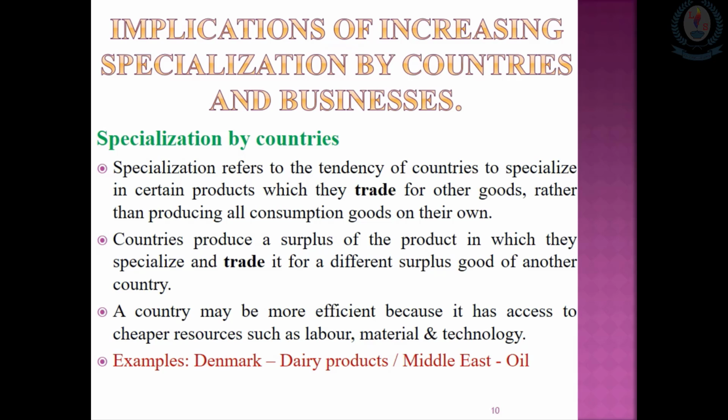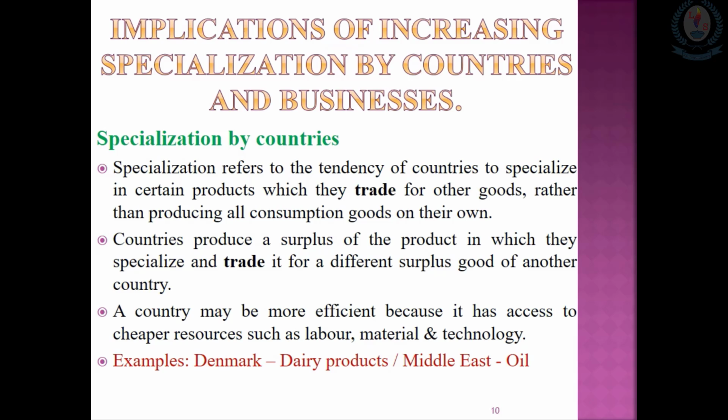Implications of increasing specialization by countries and businesses. Specialization means doing the production within a specific area where you have the talent and the resources. So countries are being specialized. Countries can specialize based on their natural resources or the technological advancement that they have. With that, they can produce goods and services at lower cost, as well as produce a surplus.